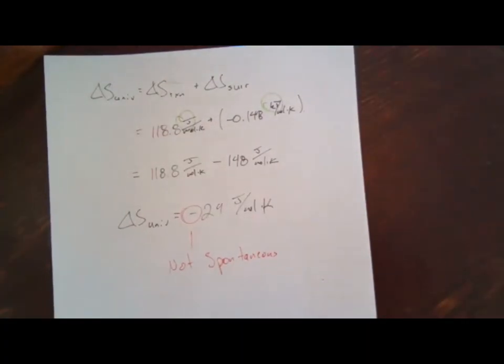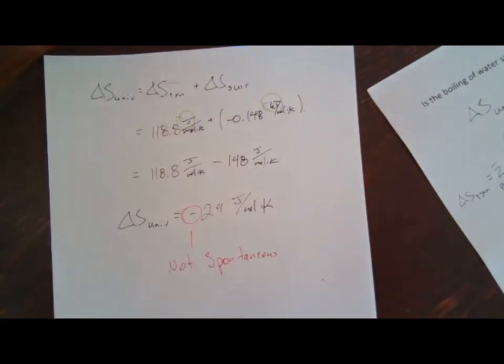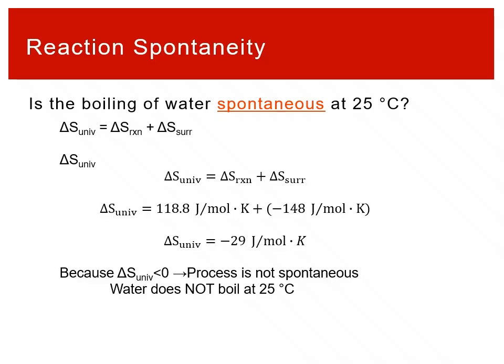So we were expecting a negative answer for delta S of the universe. While we normally can't check whether the sign of delta S universe makes sense for a reaction, that's why we looked at water boiling at 25. We knew that this should not be spontaneous, and so we expected that this should be negative. If water were to boil at 25 degrees Celsius, that would be a decrease in the entropy of the universe. It does not happen. And so this is consistent. Water does not boil at 25 degrees Celsius, which is great. That's what we can use the second law to do.